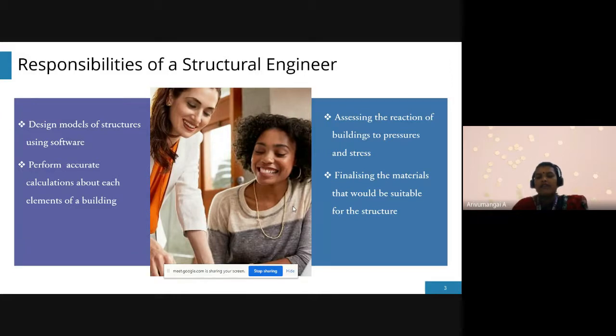And next one is finalizing the materials. These are the materials suitable for the construction: steel structures, concrete structures, and any other structures. Which type of material we have to use depends on the conditions, based on the soil condition and the climate conditions. So we have to choose the materials.